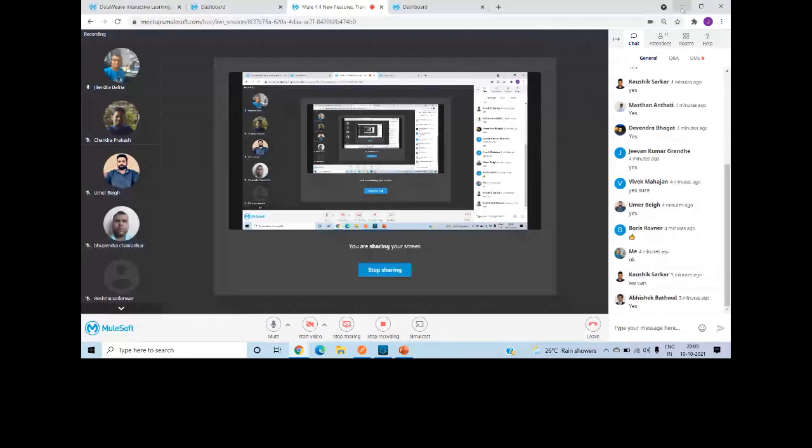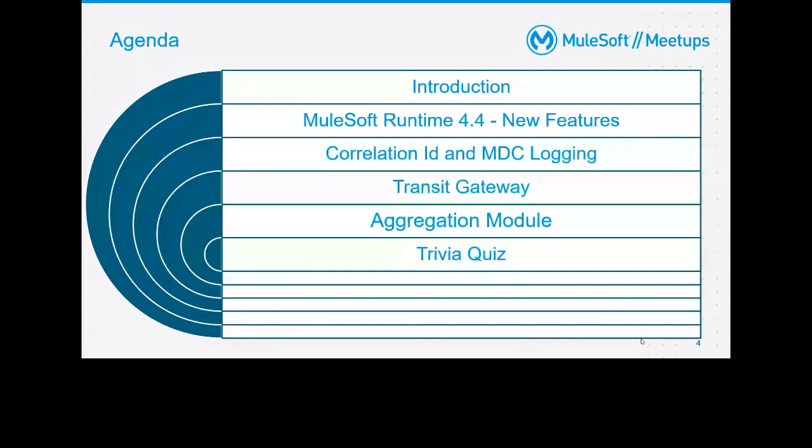The agenda we have already discussed, so let me go over the agenda at a high level. We have already completed the introduction, and now we will discuss the new features of Mule Runtime 4.4. We will see some demos also. Then we will see what has changed in the correlation ID and what MDC logging is. Recently MuleSoft introduced MDC logging. Then we will discuss transit gateway, the aggregation module, and then there will be a quiz.